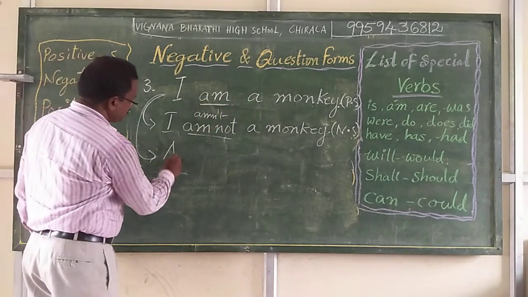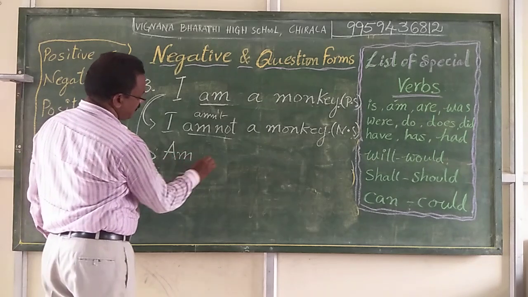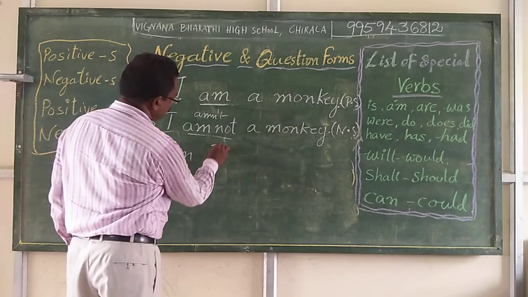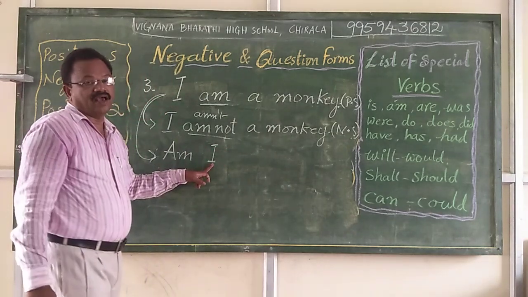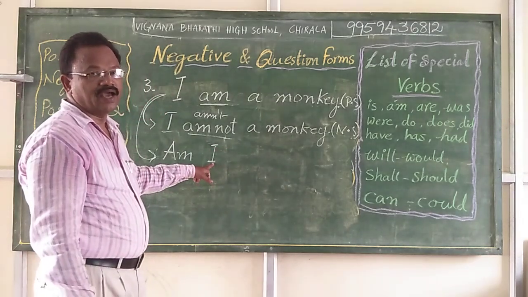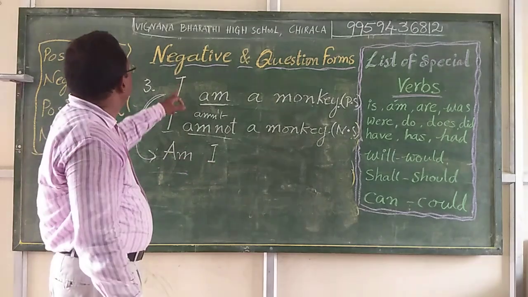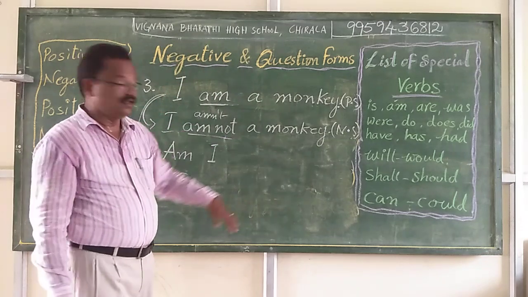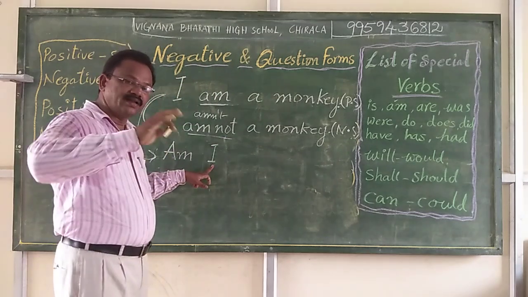We prefix this am here, am I. I alone capital letter anywhere. In every sentence, even if it is at the beginning or in the middle, I alone capital letter always.